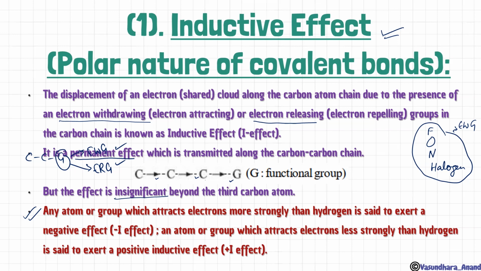Any doubt? And in another way it will be plus effect. और simple way में हम ये कह सकते हैं, यहाँ पे जो definition दिया गया है कि जो electrons को अपनी तरफ खींचे strongly than the hydrogen, हाइड्रोजन से भी ज्यादा strongly अगर खींचे तो वो minus I effect show करेगा. I will tell you after this the trick for learning this: which one will show minus I effect, which one will show plus I effect. I'm going to tell you, okay?